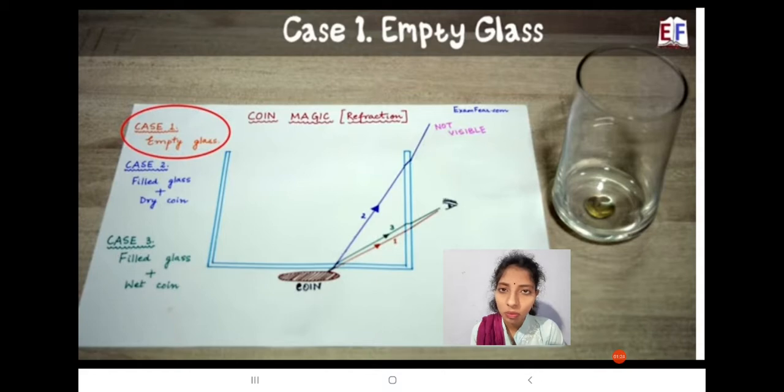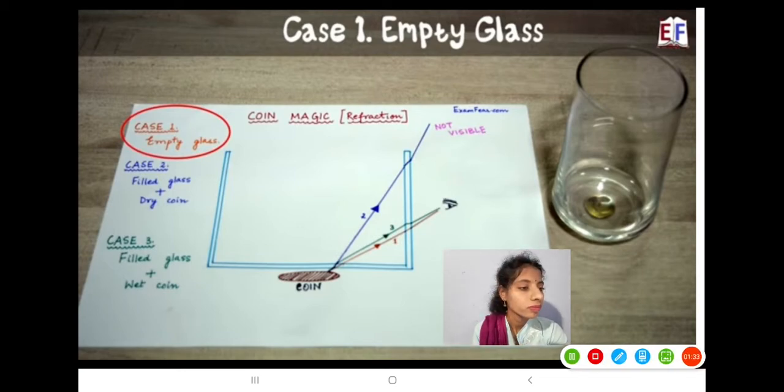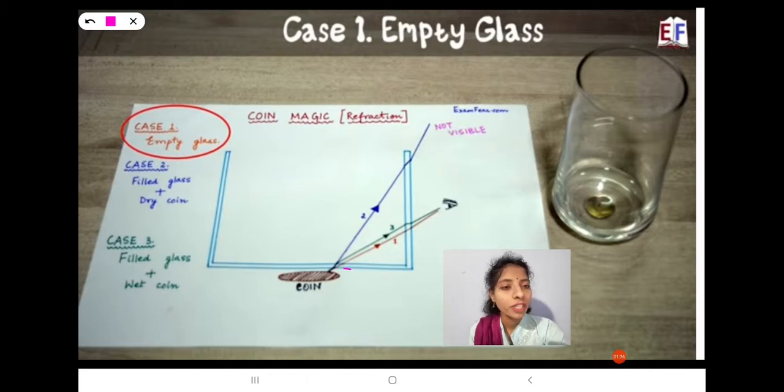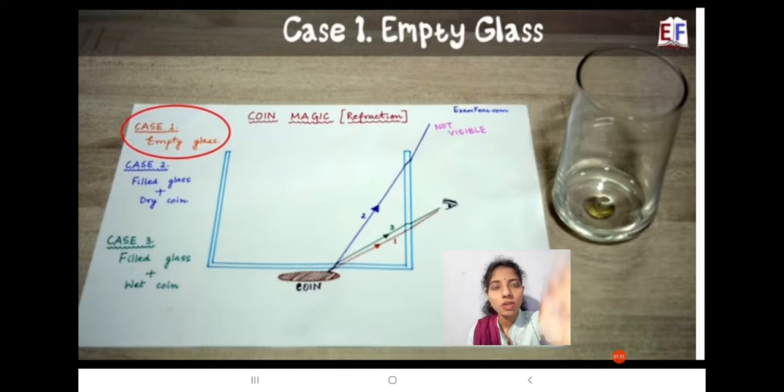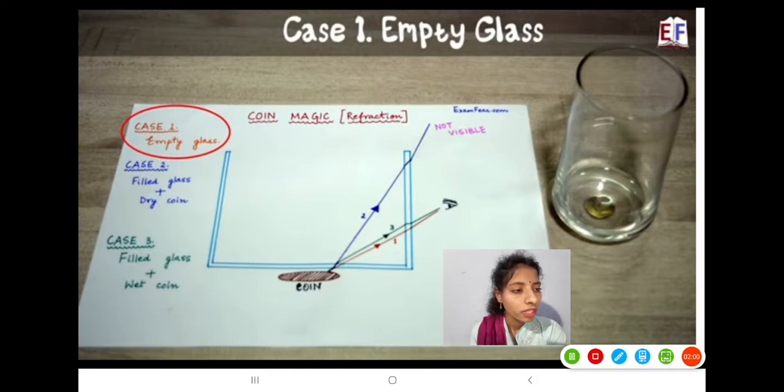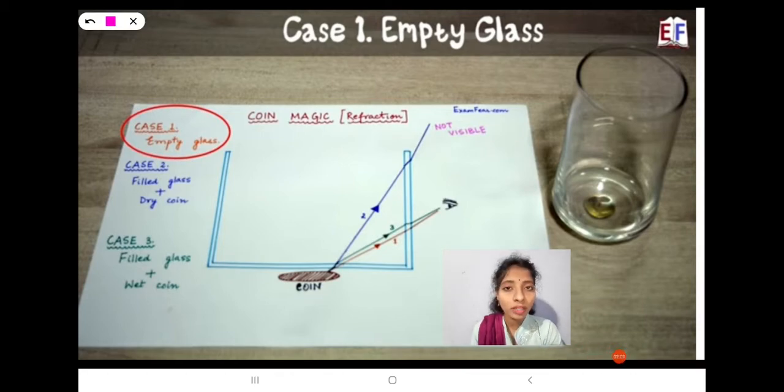First of all, we take one coin. On the coin we keep the empty glass. At this time, you can see in this picture, this is a coin, and here we are observing the coin. The position of the observer is here. The distance between the coin and the observer is this orange or red line. So why are we able to see the coin when the glass is empty?